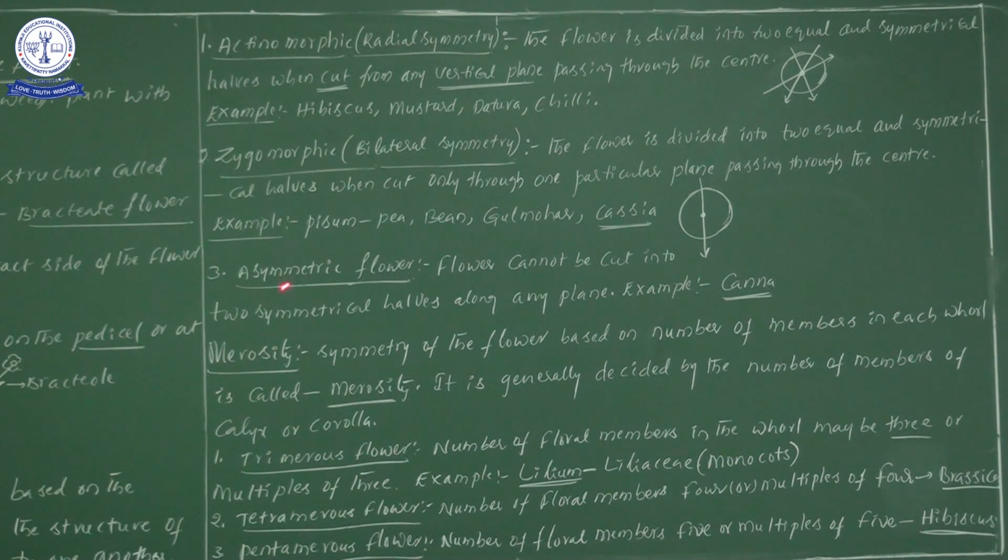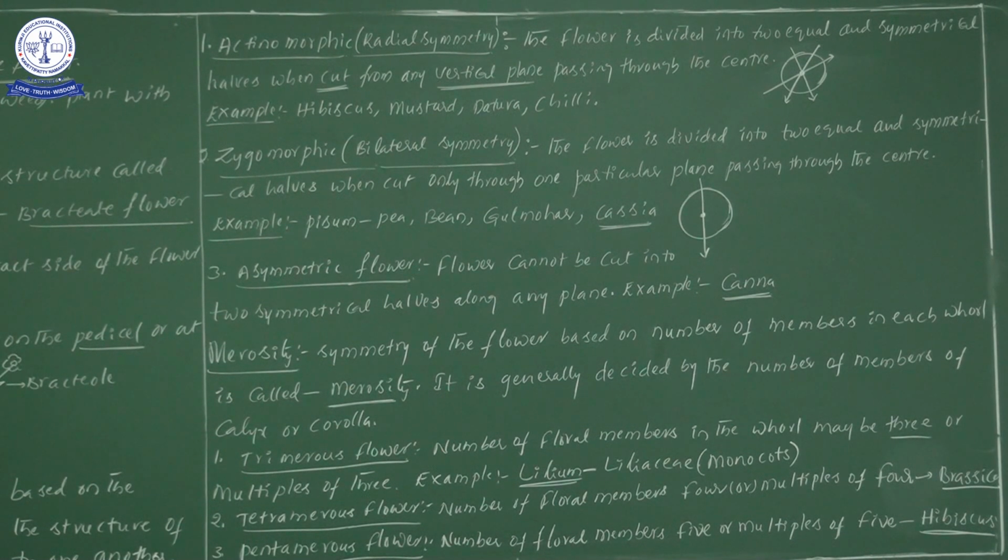Now let us see merosity. Symmetry of the flower based on the number of members in each whorl is called merosity. It is generally decided by the number of members of calyx and corolla. Calyx is there, corolla is there, androecium is there, and gynoecium is there.